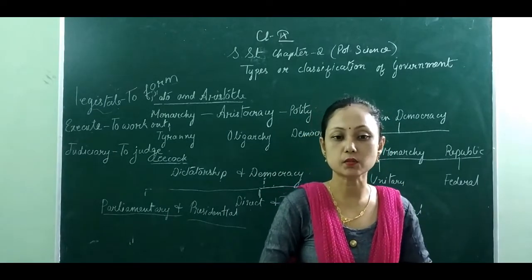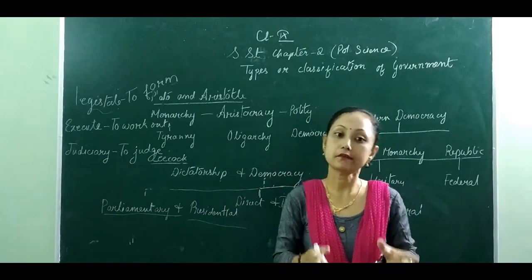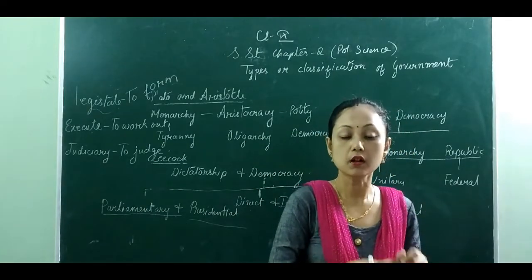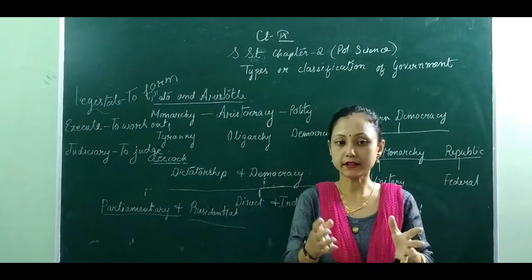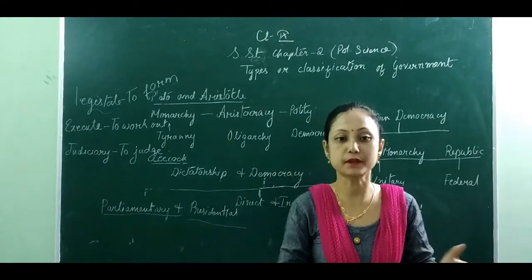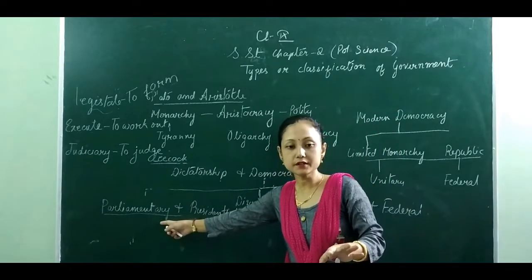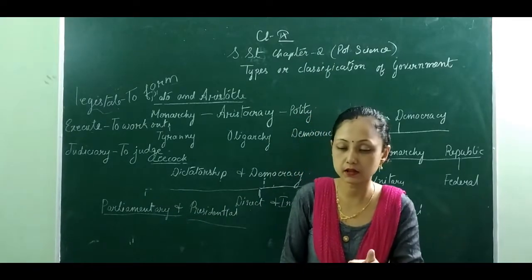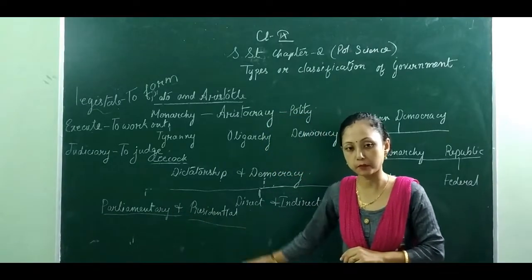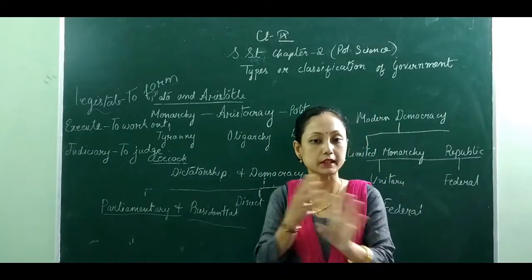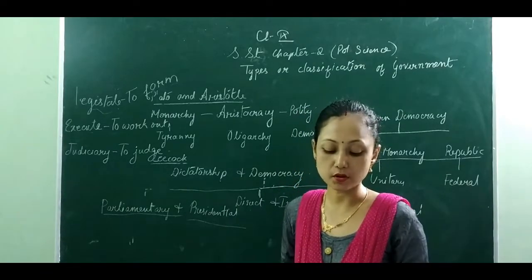Rigid constitution. Rigid is what? What is the meaning of rigid and flexible? Here in a presidential form of government, we have a rigid form of constitution. Rigid means that it cannot be changed. Flexible means that it can be changed at different times. We find that in a parliamentary form of government, we have a flexible form of constitution, whereas in a presidential form of government, we have a rigid form of constitution that cannot be changed.